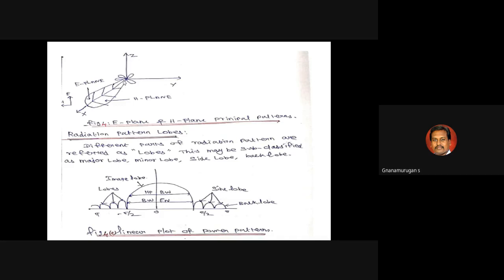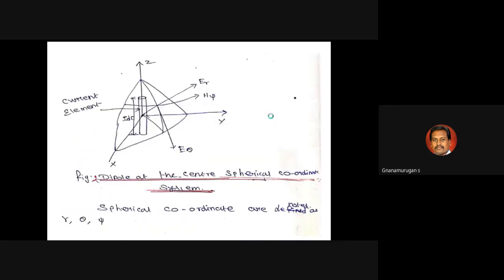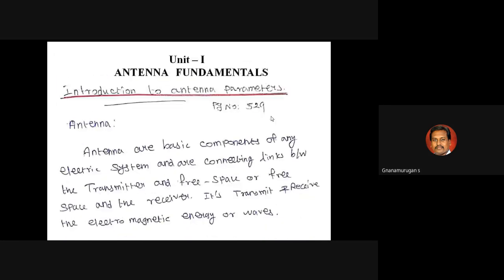So I repeat again, what is the concept? Introduction of antenna. What is meant by antenna? The antenna can transmit and receive electromagnetic waves in free space. That is called an antenna. This is the basic function of the antennas, the transmitting antenna and the receiving antenna.